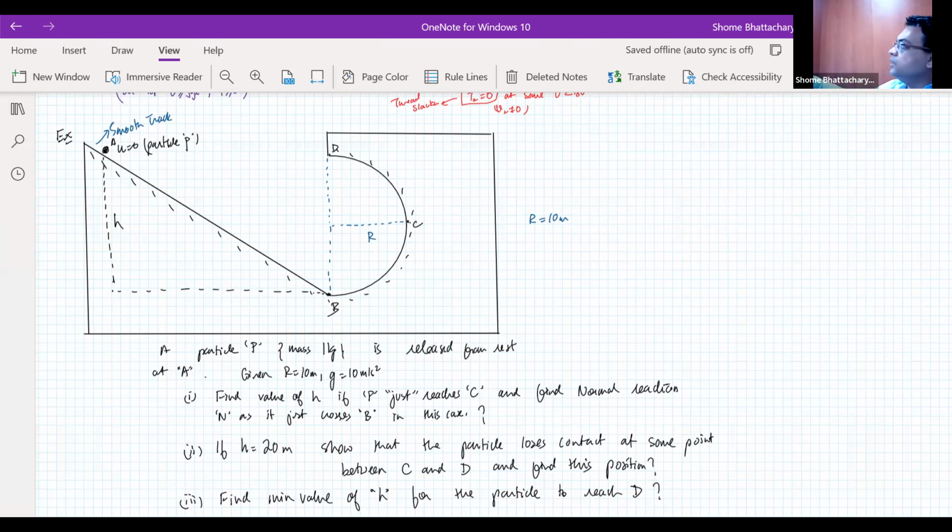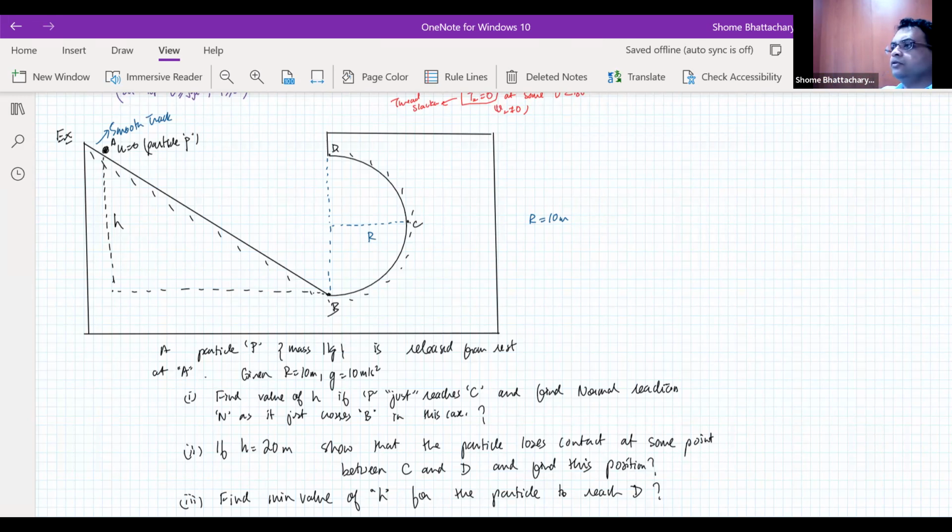As the particle is sliding down the incline also, potential energy is converting to kinetic energy. And then as it starts on that circular path, kinetic again converts to potential. So we come sliding down, we'll have the maximum speed at the point B. From there again it starts slowing down. And depending on how much height I've released from, I have a possible value of speed at B. Now, if the speed at B is comparatively large, it can reach the point D. But on the other hand, if it cannot reach, then there are two conditions possible. It can stop between B and C and then come back, slide down. Or it can lose contact with the surface between C and D.